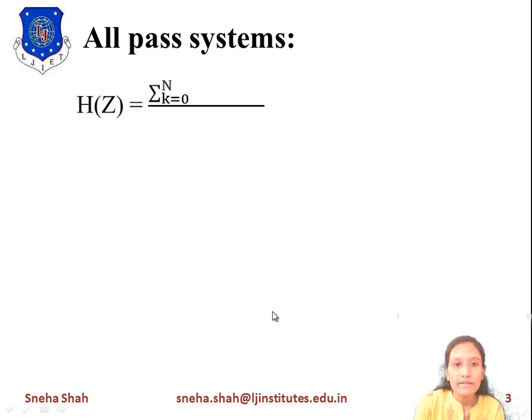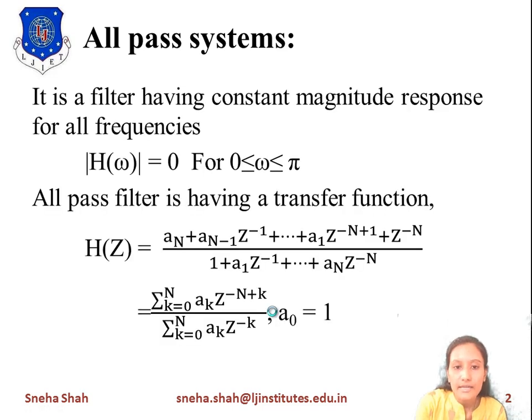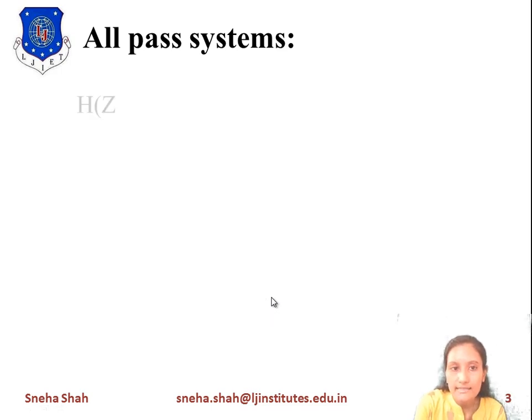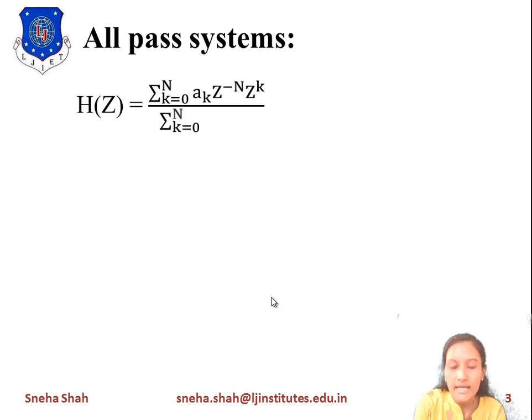Now if we represent h of z by dividing these two terms, z to the power minus n plus k will be represented as z to the power minus n times z to the power k. So the next term will become h of z equals summation k equals 0 to n of ak z to the power minus n into z to the power k, divided by summation k equals 0 to n of ak z raised to minus k as it is.